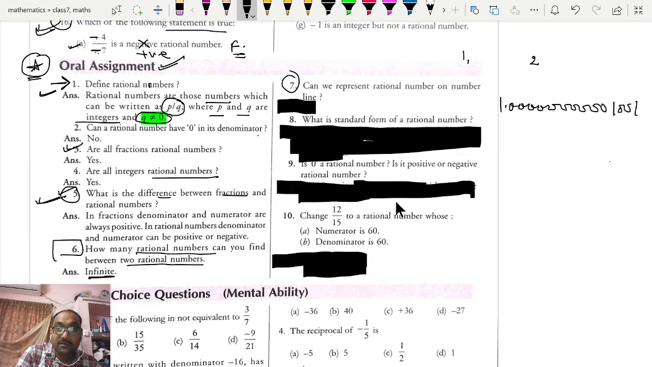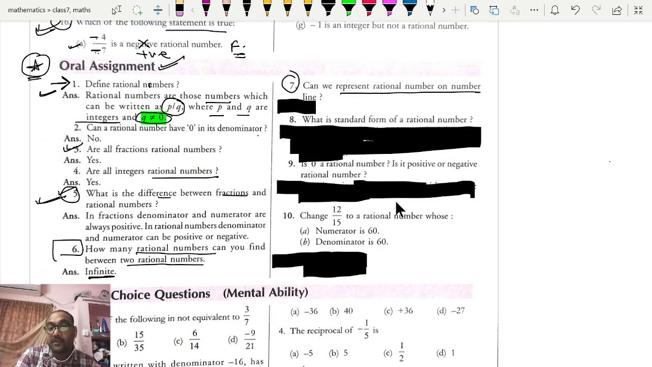Question number 7. Can we represent a rational number on a number line? Of course, yes. All real numbers can be represented on a number line. So rational numbers or irrational numbers can also be represented on a number line. Correct. What is the standard form of a rational number?